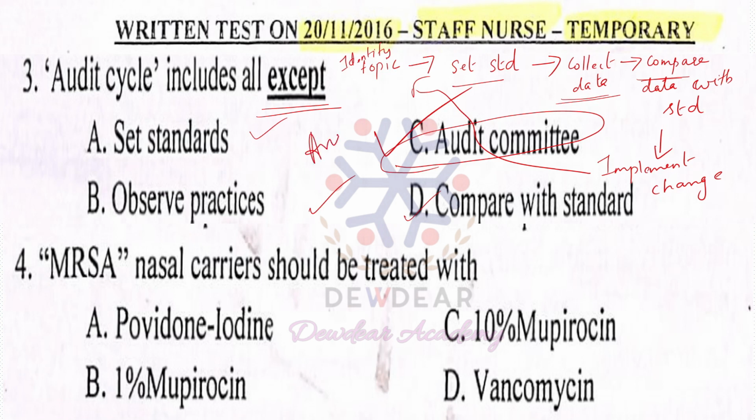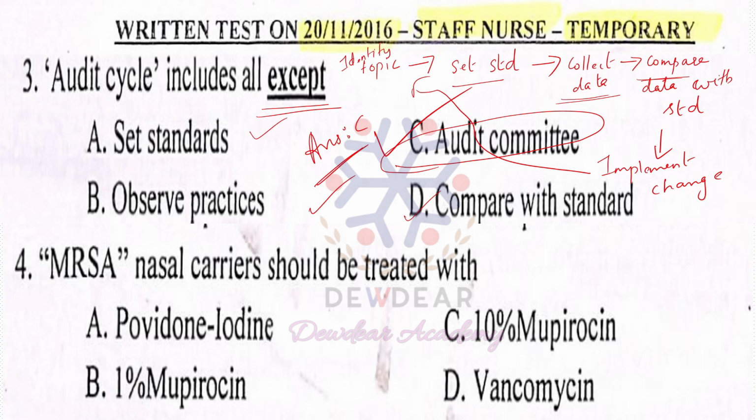Answer is option C. Then the fourth question, MRSA nasal carriers should be treated with. Options are povidone iodine, 1% mupirocin, 10% mupirocin and vancomycin. MRSA means methicillin resistant Staphylococcus aureus. So MRSA nasal carriers should be treated with.